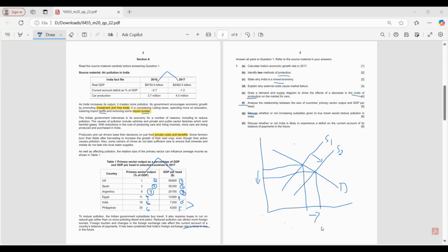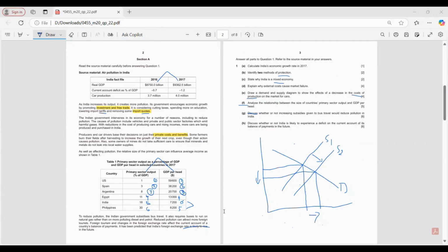India is most likely to experience a deficit on its current account since India lowers import tariffs and removes import quotas, meaning that the imports will be really cheap. And since imports also have better quality items than the things they sell in India, the people in India might want to buy the imports rather than the local goods, since there might be better quality and things that India doesn't sell, the imports may have.